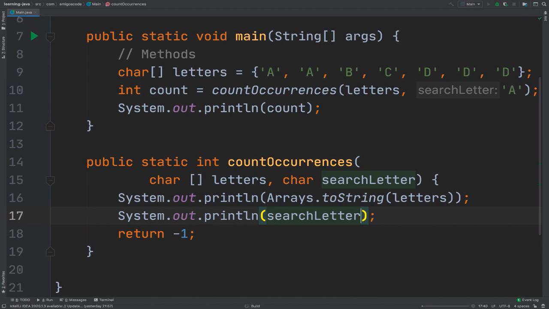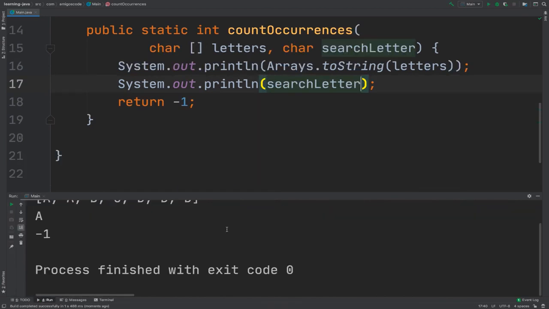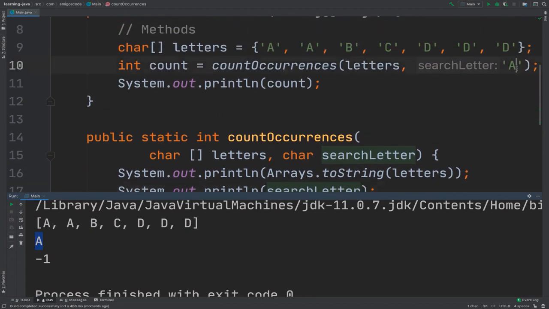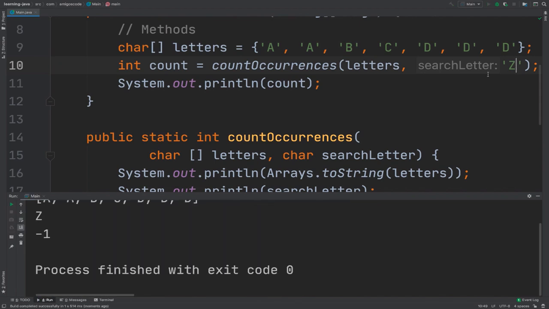If I run this, you should see that we have printed the actual array, and this is what we pass into the method. If I was to, for example, search for the letter B, or actually Z, there we go.